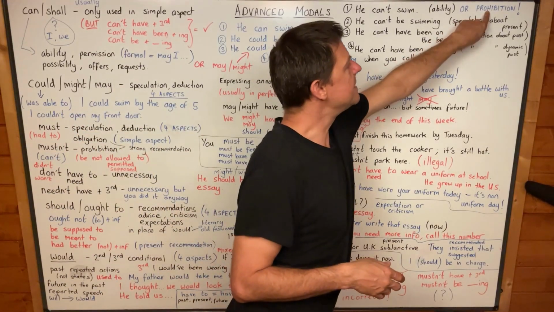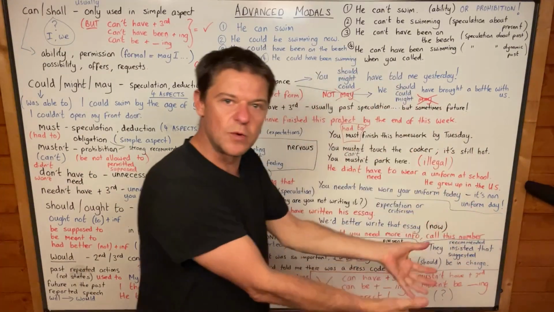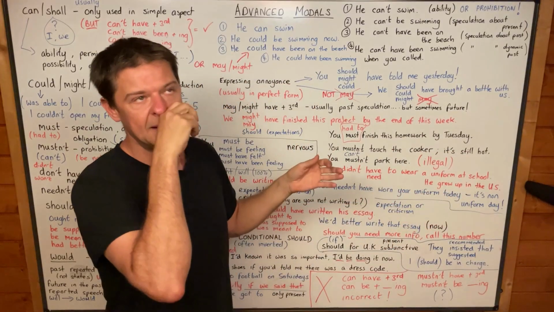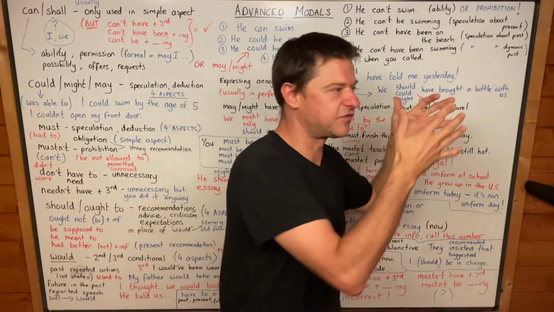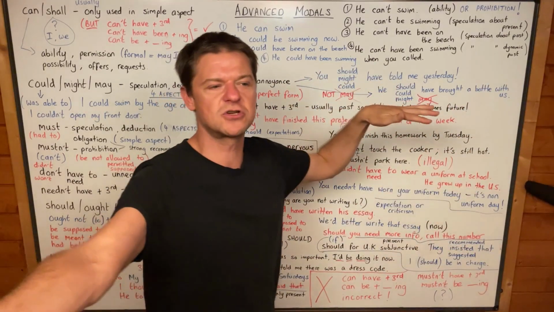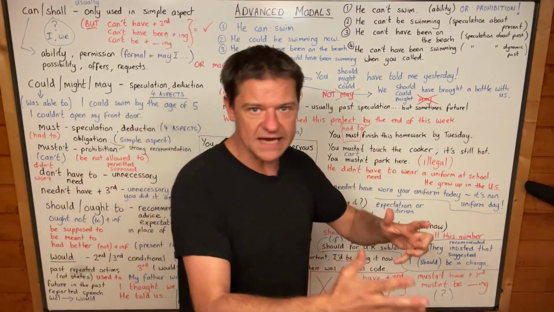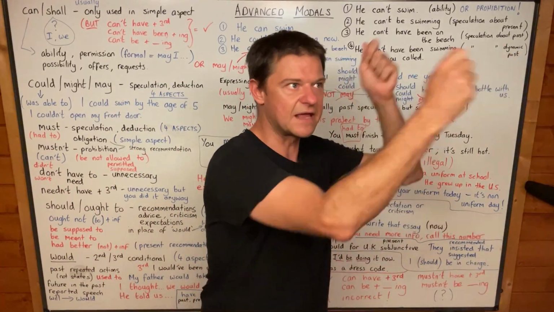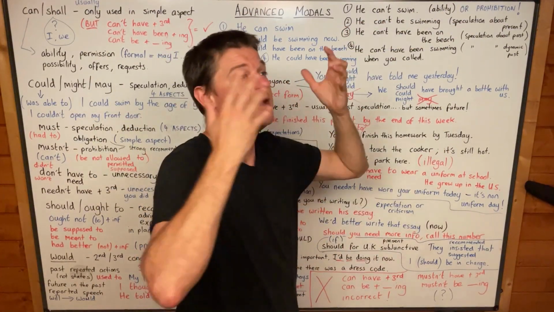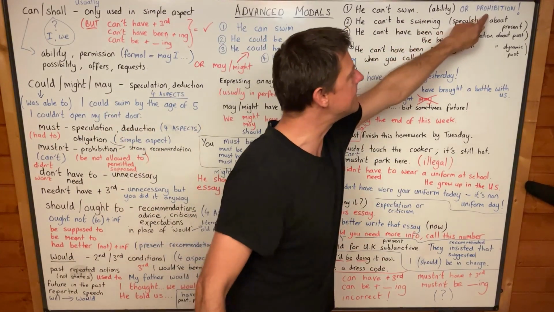But it might mean prohibition, because it might be illegal or against the rules to swim in a certain area, yeah, in a certain place. Maybe it's against the rules to swim in a certain part of the beach because it's very dangerous. There are very strong tides, very strong currents, and even if you can swim, you might drown. And for that reason, they put lots of signs up saying no swimming, and he can't swim. Nobody is allowed to swim here. So he can't swim might be a prohibition.